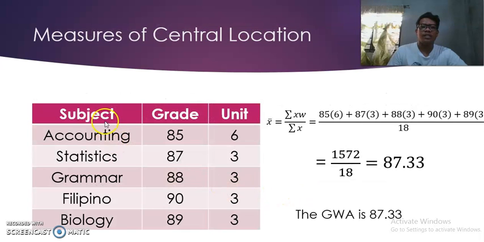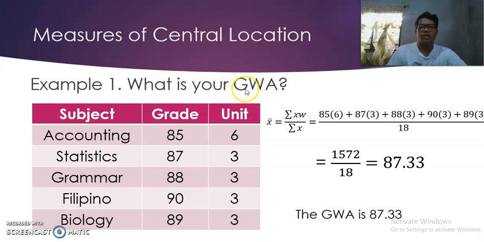So for example, if we have this data and we are asked to compute the general weighted average, what we are going to do is take the raw data here and multiply it by the units. So for instance, 85 times 6, 87 times 3, 88 times 3, 90 times 3, and 89 times 3, divided by the total weight.